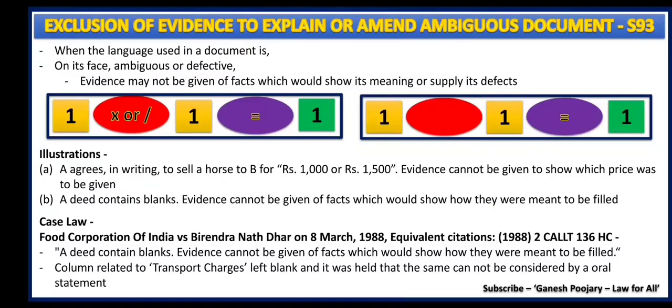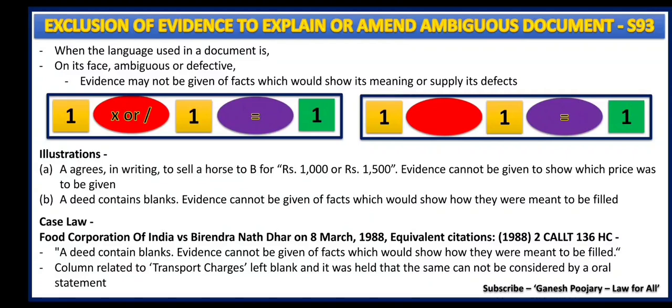If you go to the second box, there is 1, then the symbol box is completely empty, then you have again 1 which is equal to 1. Now what does this blank box mean? That's a question, and this is a document. You cannot give any evidence to prove what that blank means. That is all about section 93.